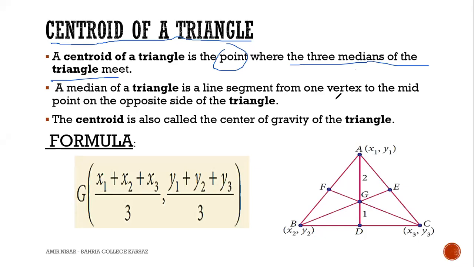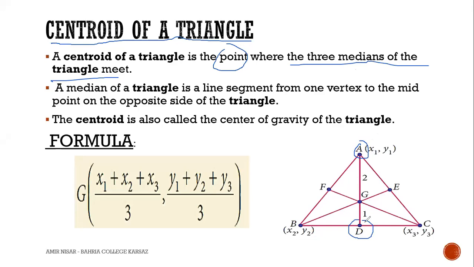There are three line segments for this triangle. This vertex is A, and this point is D. So line segment AD is a median.